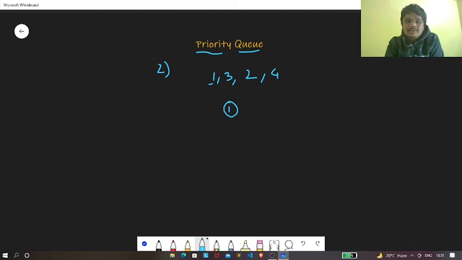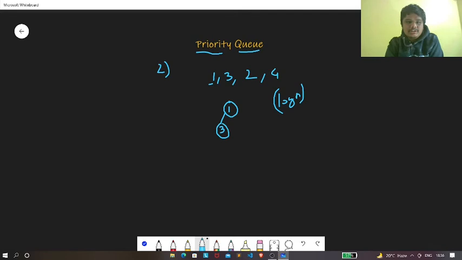Now the time complexity for insertion of an element in a heap takes log of n. This is the time complexity it takes. Now at first we have 1, so we don't have to do anything else. So now let's say that we want to push 3.